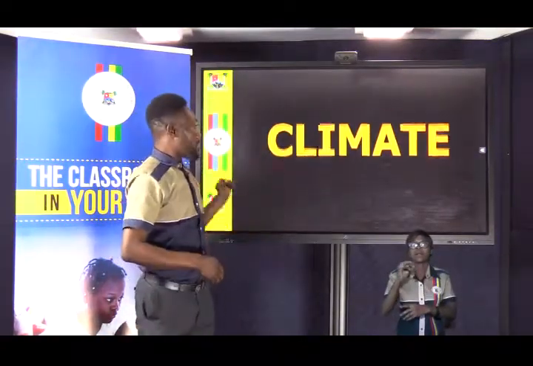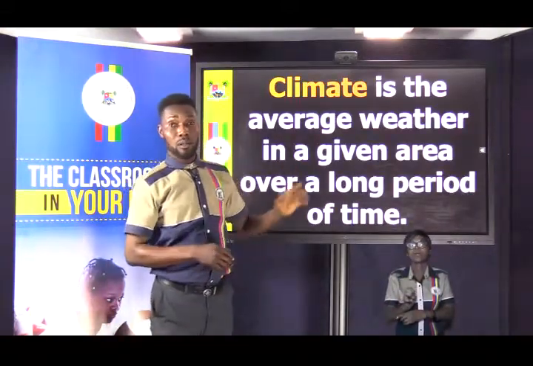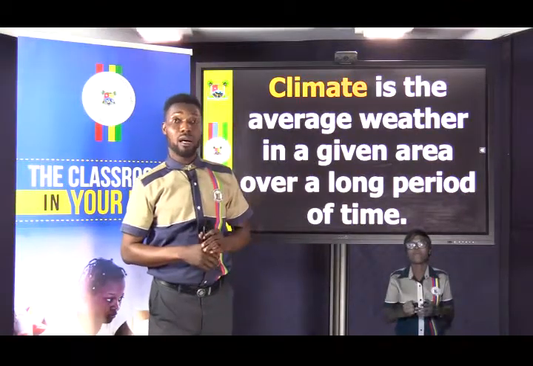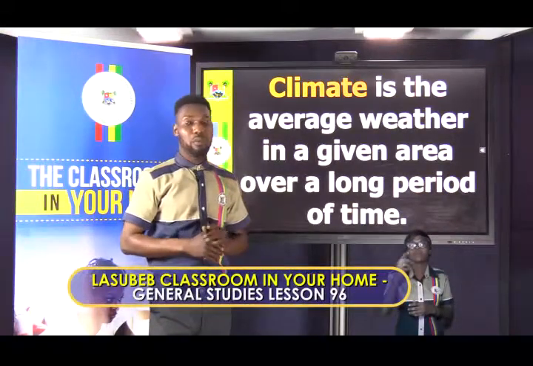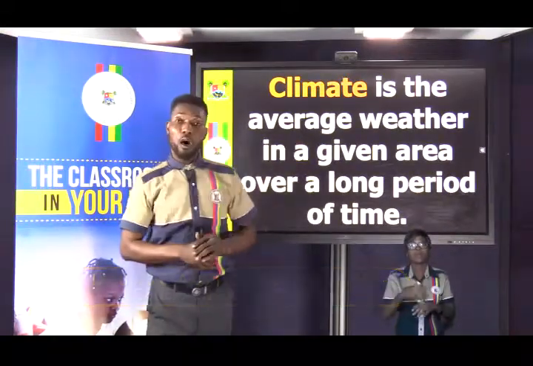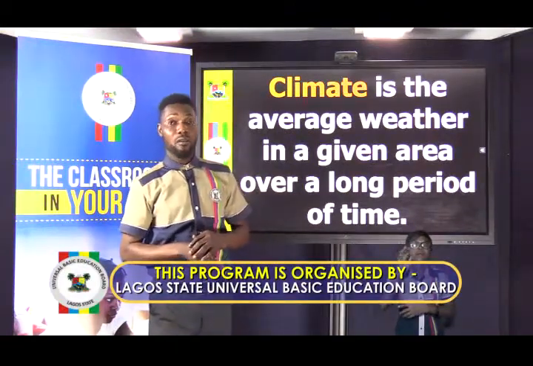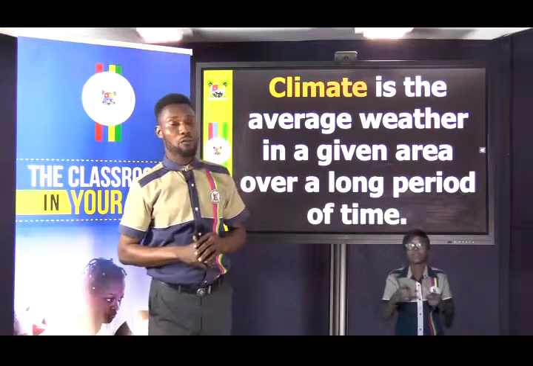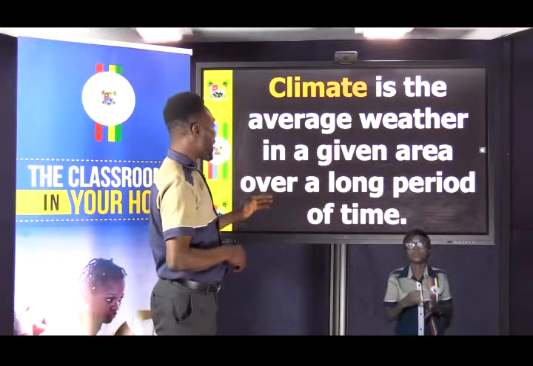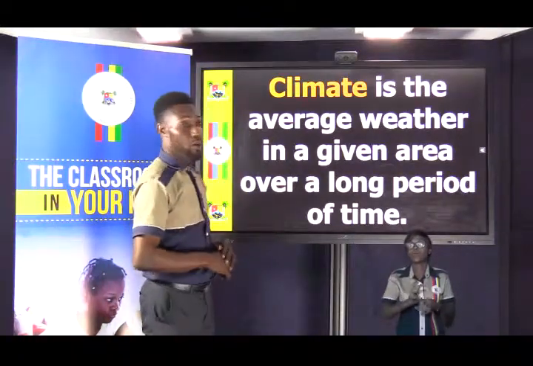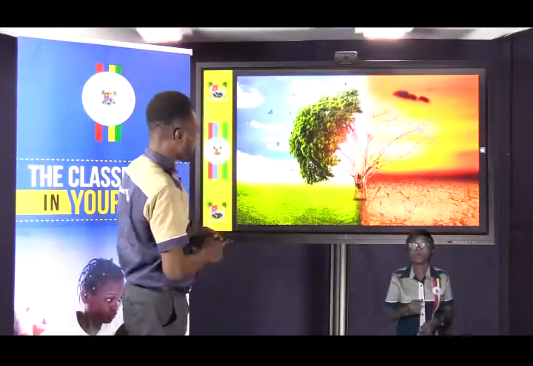Now, talking about climate, in one of our lessons, we talked about weather, and you were told that weather is the atmospheric condition of a place for a short period of time. Then the opposite of it is the climate. That's the atmospheric condition of a place over a long period of time. So climate is the average weather in a given area over a long period of time. It has to do with a long period of time.